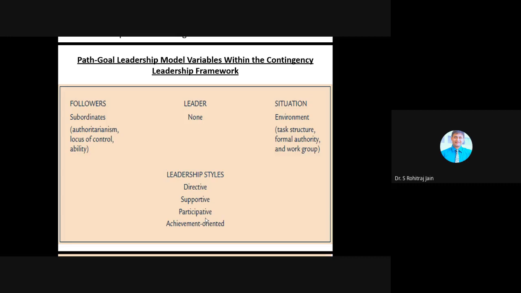They have internal locus of control and follower ability is high. And when the environmental task is very complex, authority is either strong or weak, and even the job satisfaction from the co-workers is either very high or low. So here the leader expects all his members to take the decision.